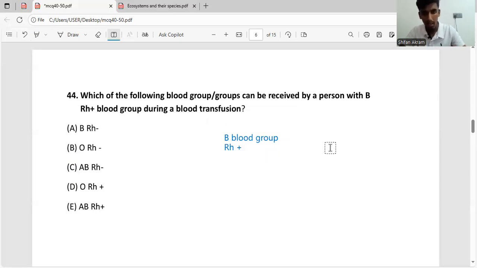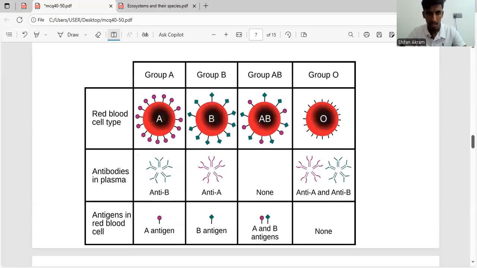First, let's take a look at the B blood group. Here I have added a table of all the blood groups and the antibodies that are present in the plasma. If you find this table important, take a screenshot of this. Anyways, let's go through it. So the person has B blood group. A person with B blood group can receive blood from another B blood group person because they don't have the anti-B antibodies in their plasma.